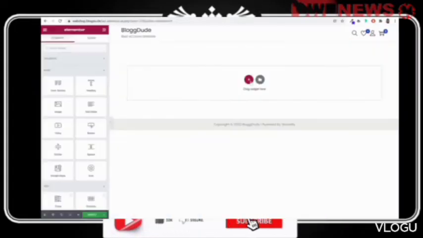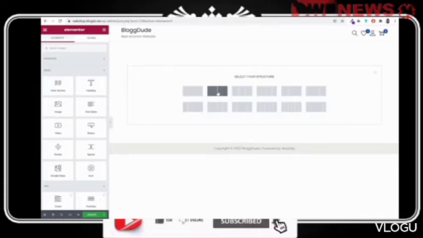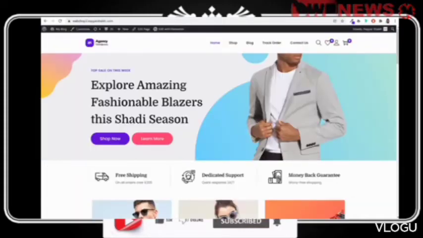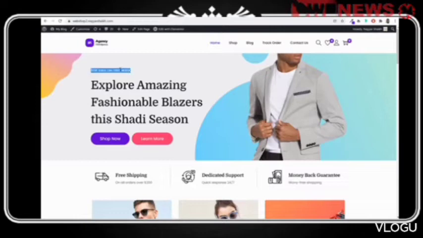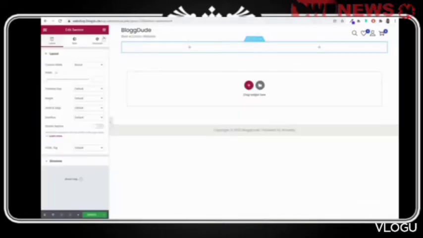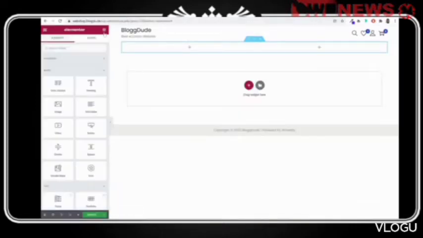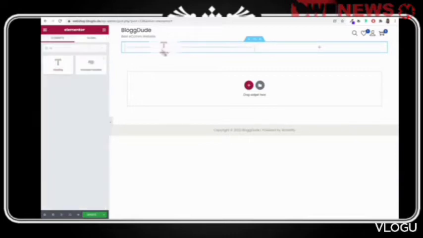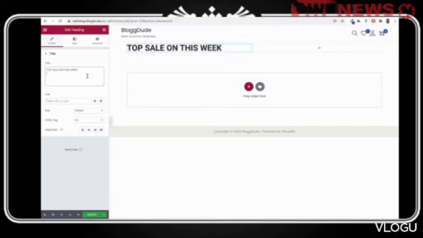Now for this, we'll add a new section and we'll divide this into two columns. Now at the left hand side, the very first thing that we want is this text, top sale on this week, or whatever text you want. So for that, we'll go back to elements, click on the nine dots icon and search for heading. Okay, drag and drop this heading element, type in whatever you want. I am typing in top sale on this month.